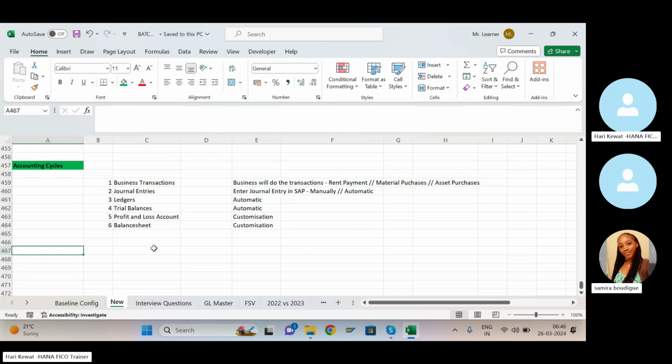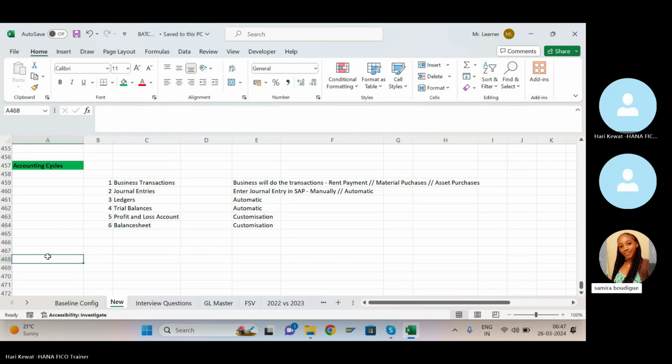Now let us see today. Let us do some transactions and we'll prepare the journal entry. We'll prepare the ledger. We'll prepare the trial balance. We'll prepare the profit and loss account. We'll prepare the balance sheet. Then the same thing we'll customize in SAP and we'll see how SAP is giving us the result.